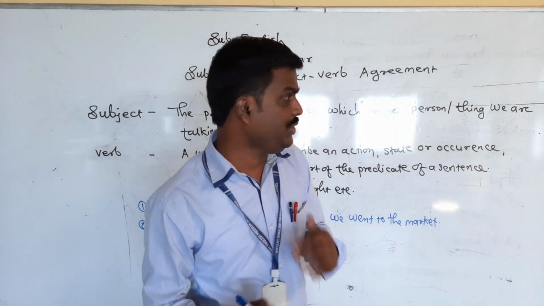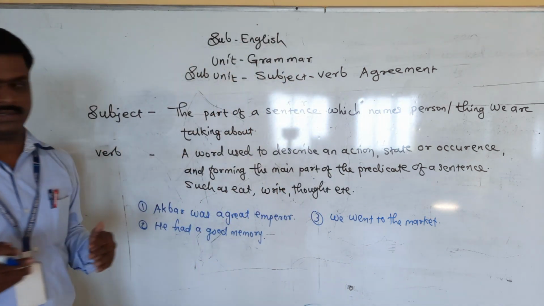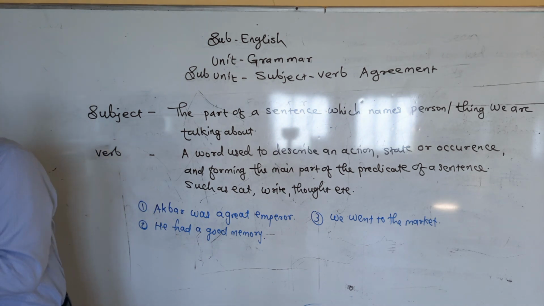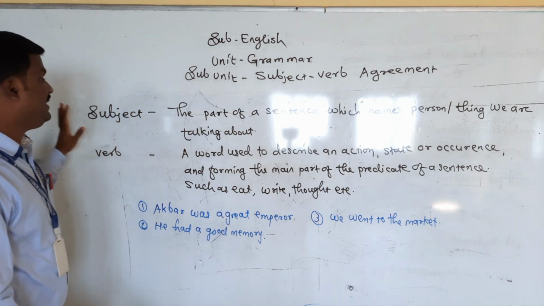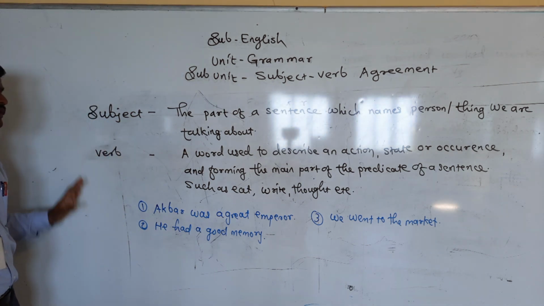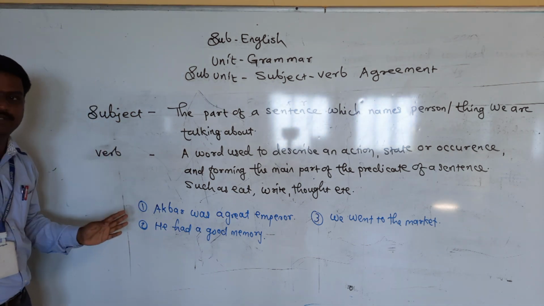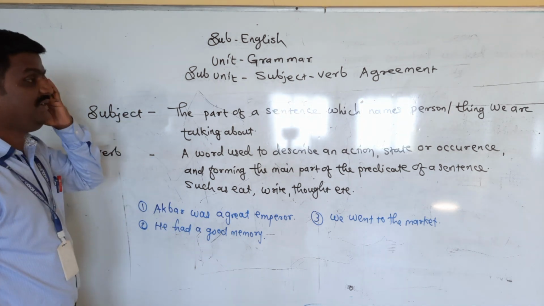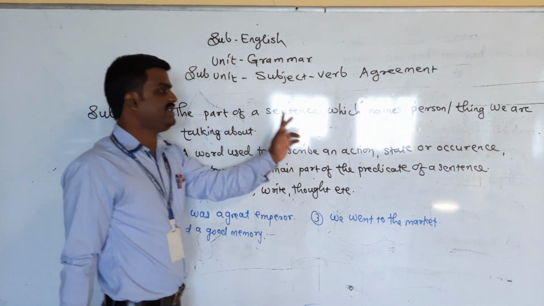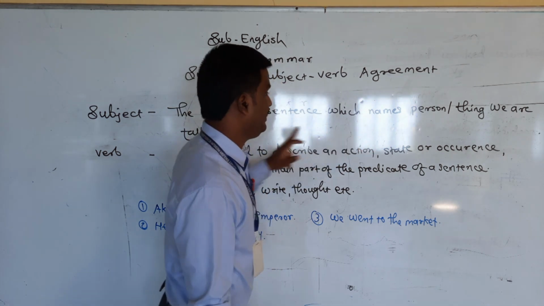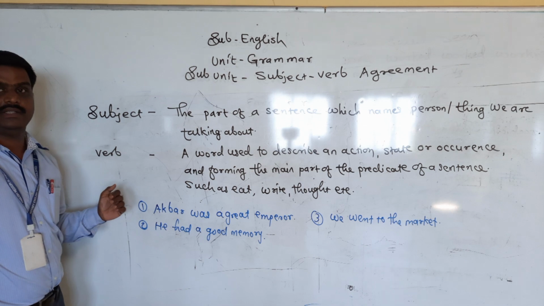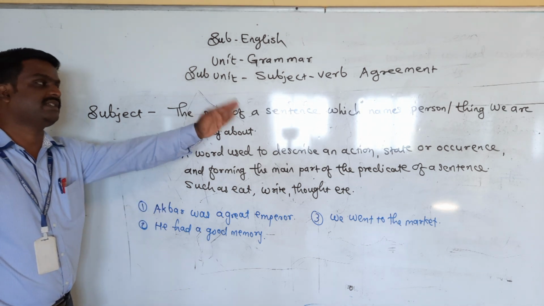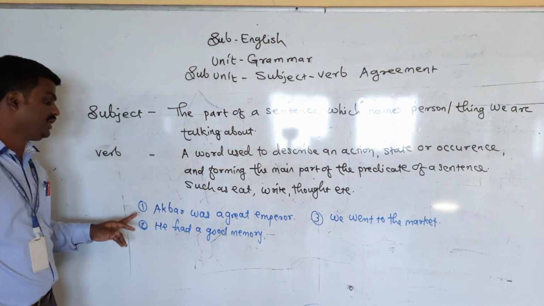Now, before going to discuss this agreement, we will define what is meant by subject and what is meant by verb. Already we have learned it, but we will revise. The subject is the part of the sentence which names the person or things we are talking about.